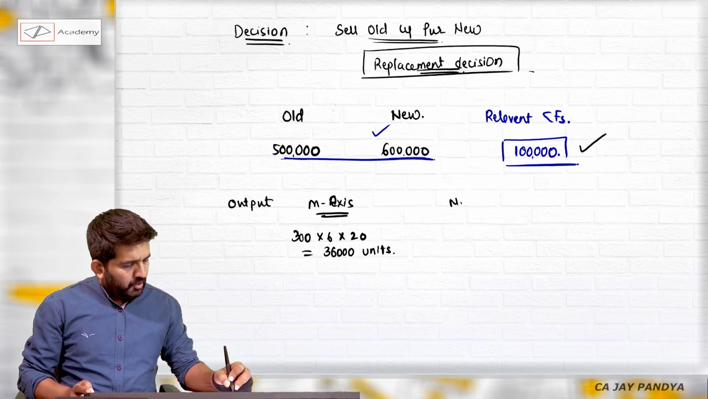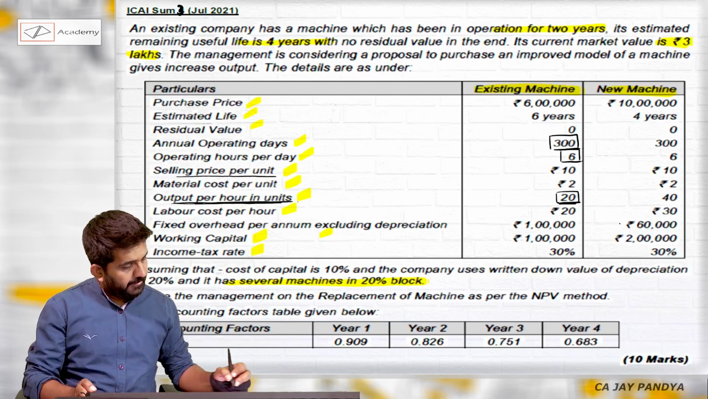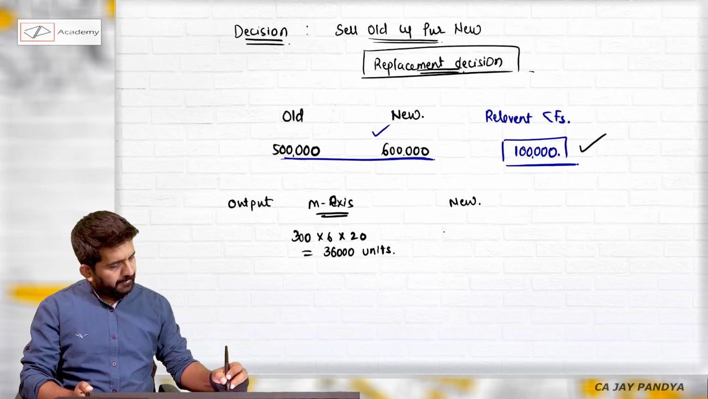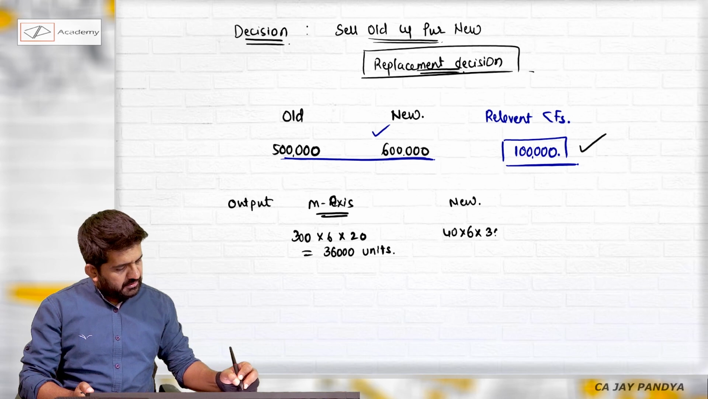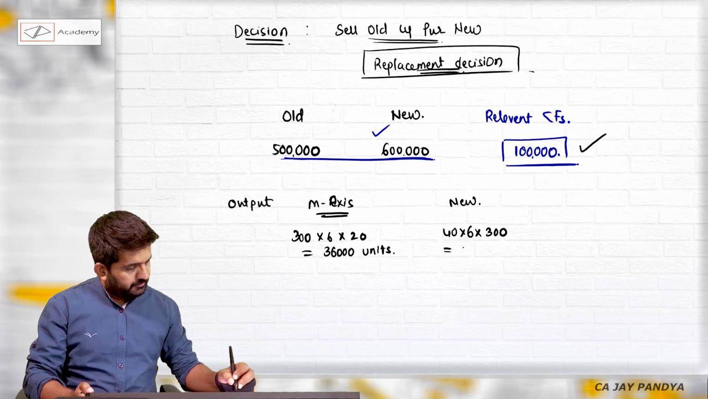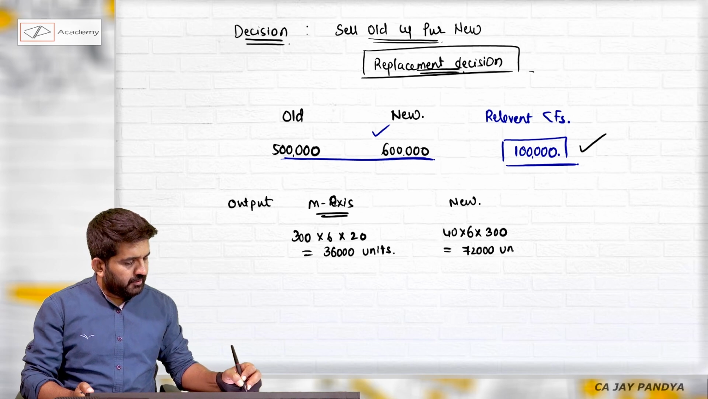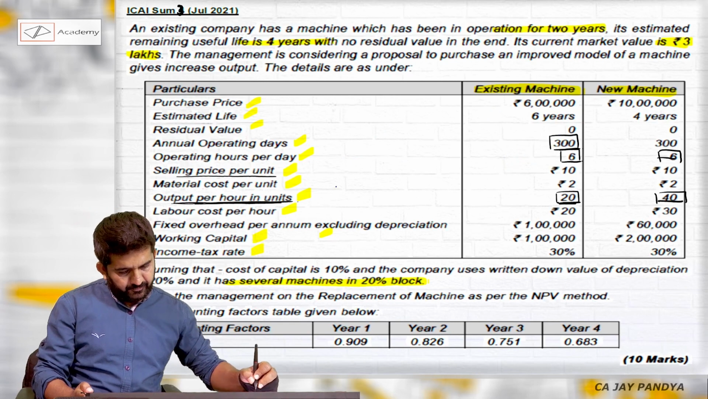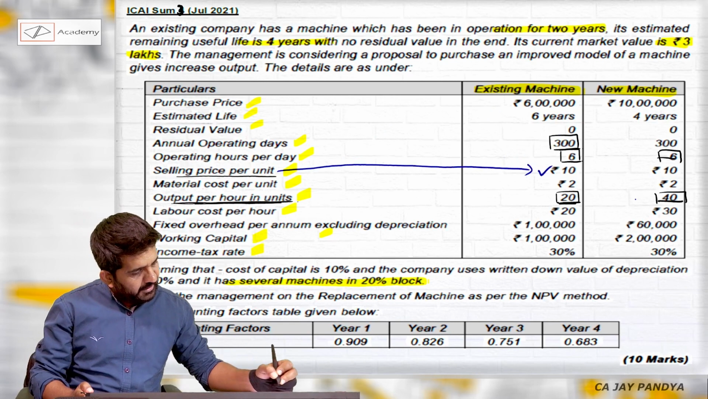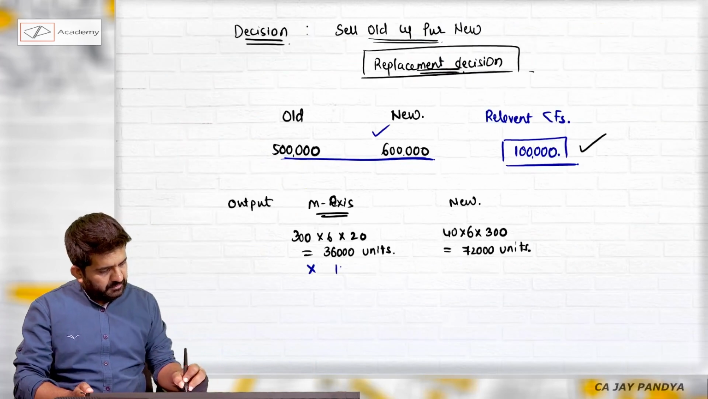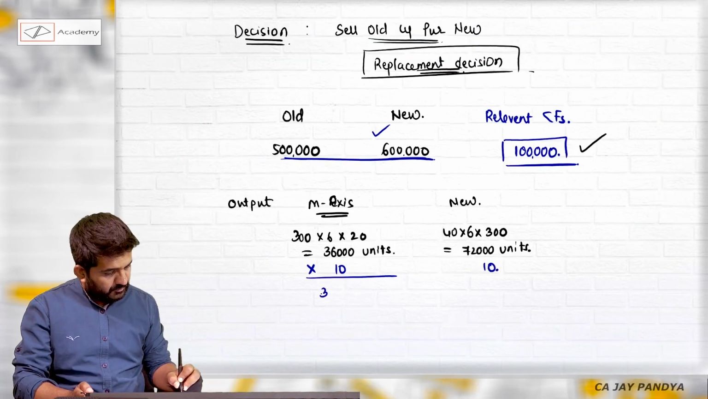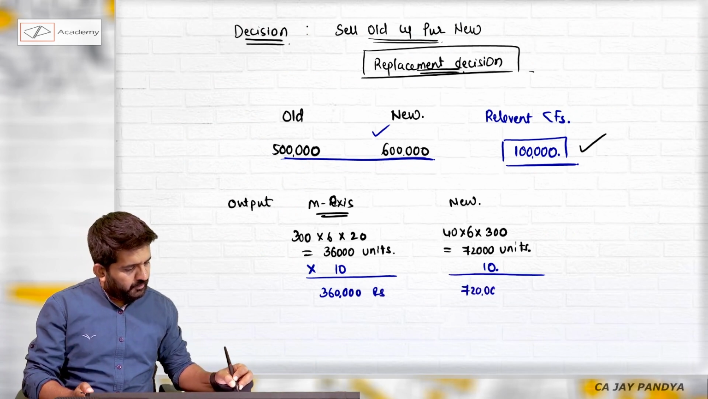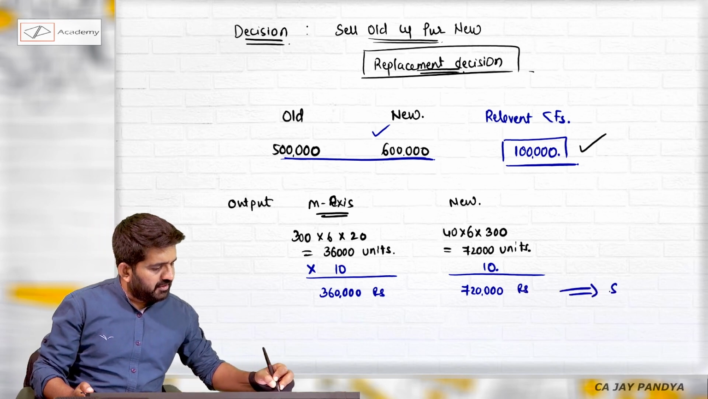What will be output of new machine? Same way, 40 units, 6 hours, 300. 72,000 units. This will be sold at a selling price of 10. This will be also sold at 10 rupees. 3,60,000 rupees. Here will be 7,20,000 rupees. Will be nothing but my sales.